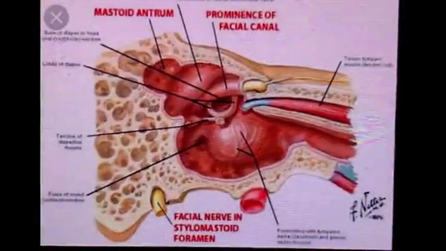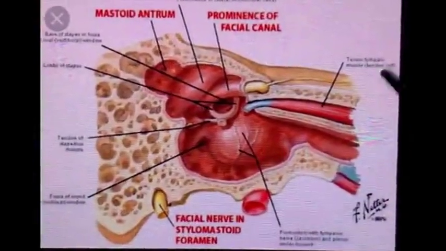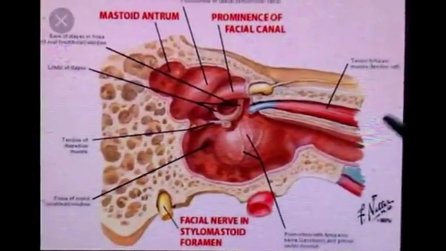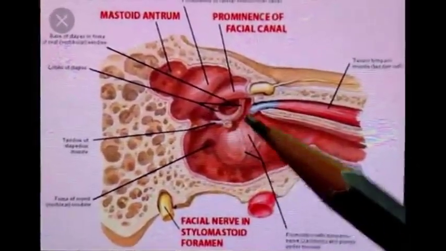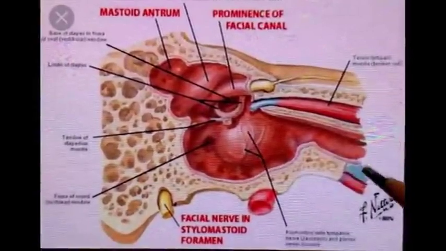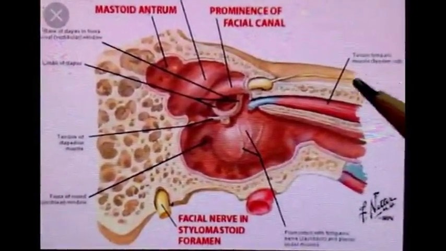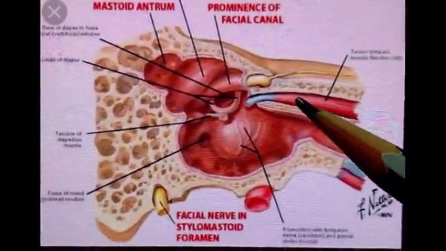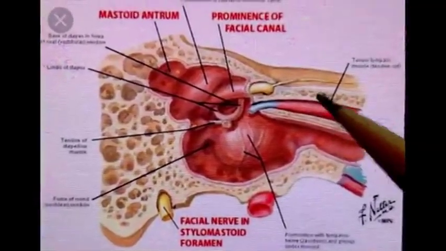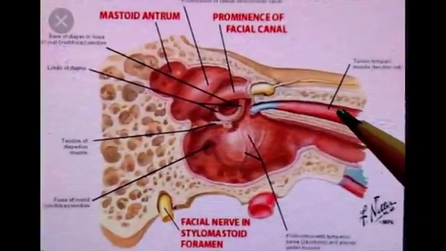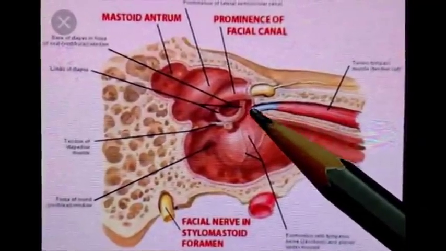This is another diagram of the anterior boundary of the middle ear cavity. So this is the middle ear cavity. It is bounded anteriorly, from above downwards, by the canal for tensor tympani muscle. Here we can also see the muscle which is present in this canal.